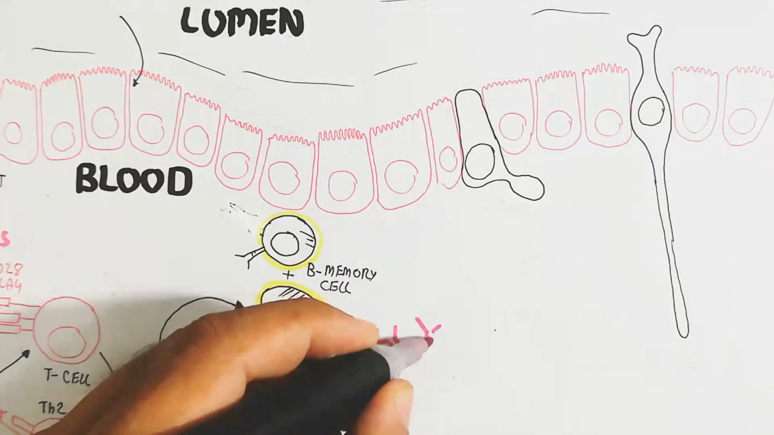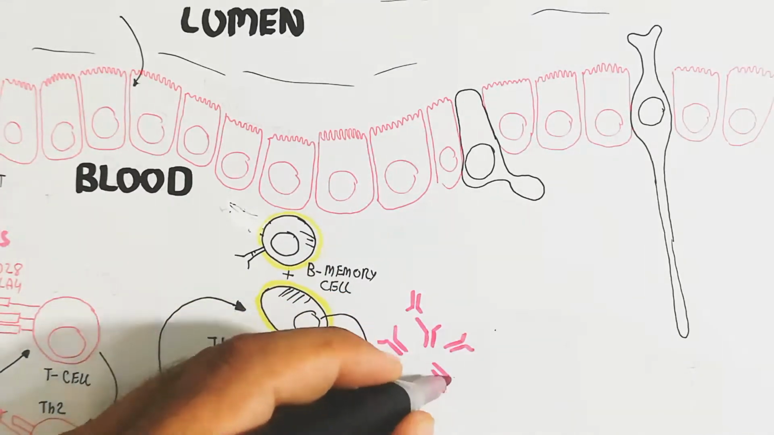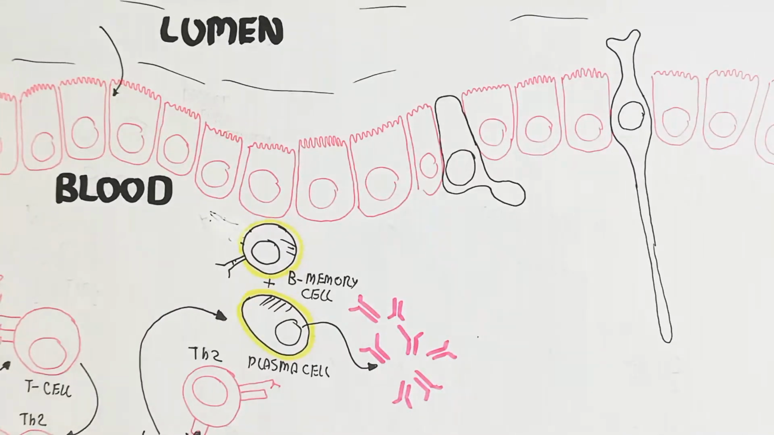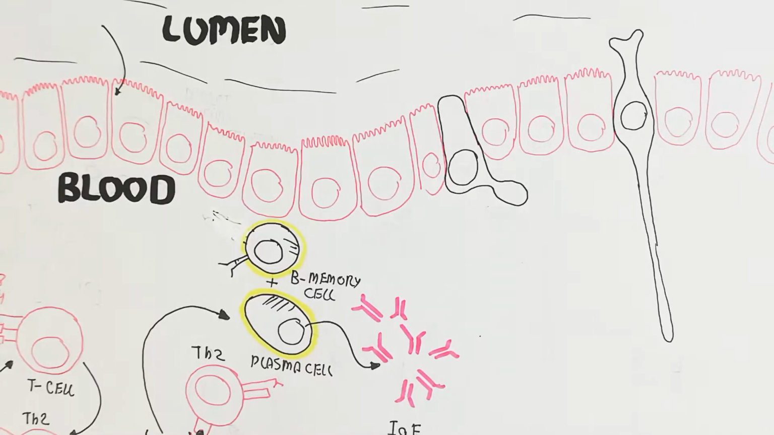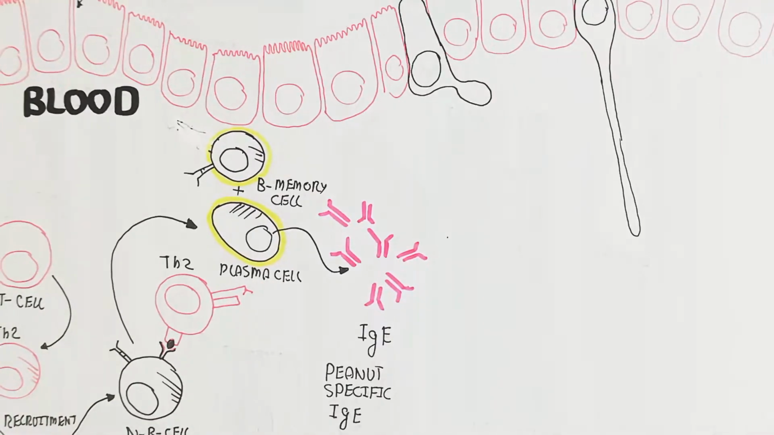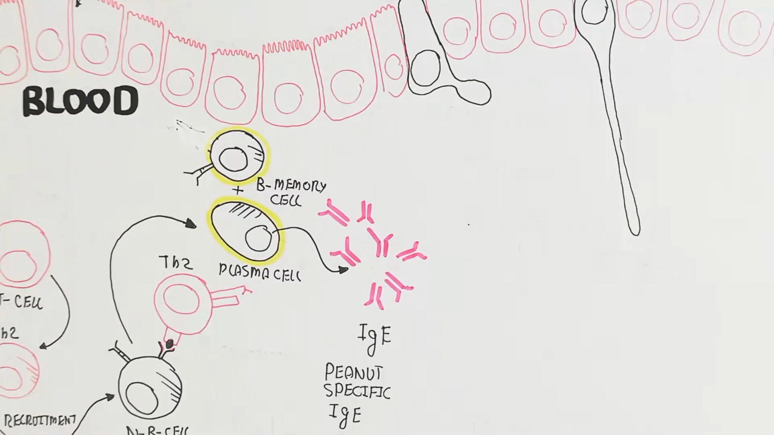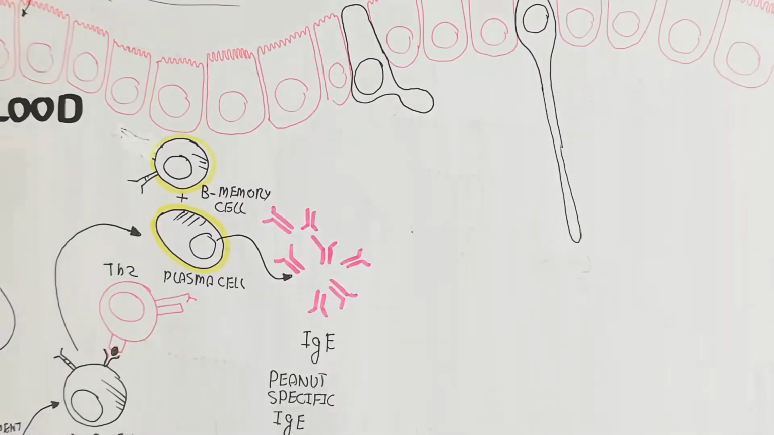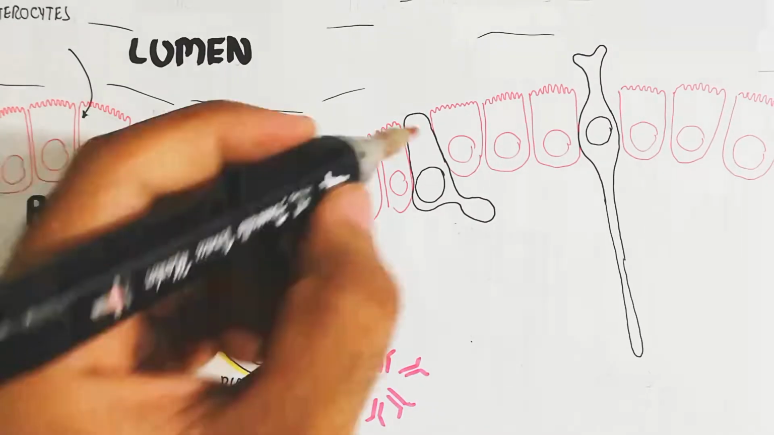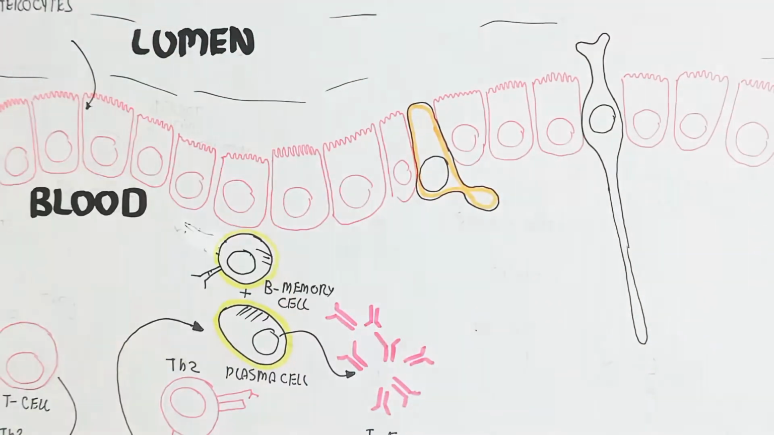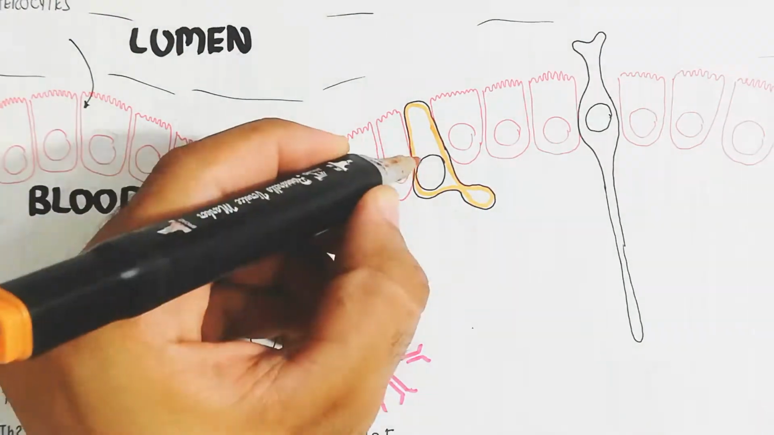This is the peanut specific IgE. This peanut specific IgE is specific for the peptide. In this way, you can see this antibody will bind with the Fc receptor via the Fc portion of the antibody to the mast cell. But first of all, we will discuss the reaction.